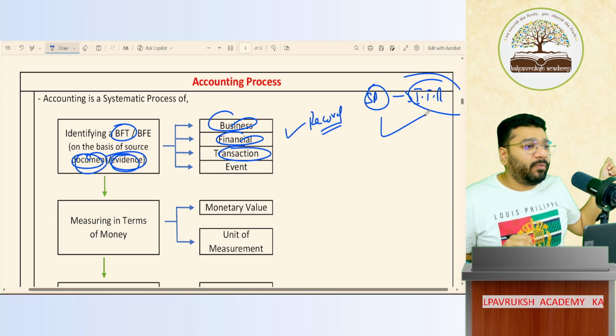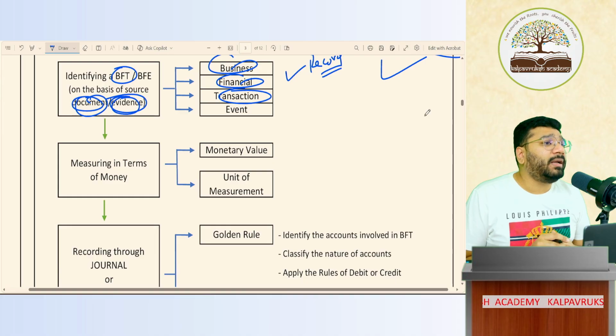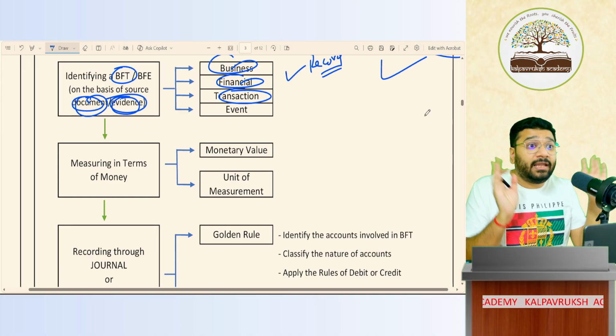Now, can I go forward? Okay. Sir, once you identify a business financial transaction, what are we supposed to do next? Can we start the recording directly? No, wait.